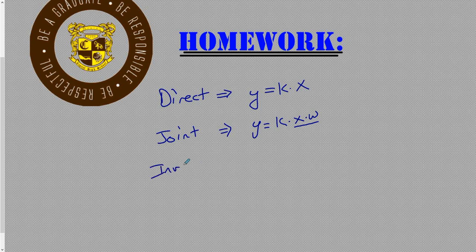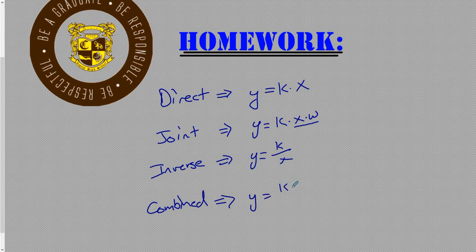Then we have inverse variation, where y is equal to k divided by a variable. And finally, combined, where we're going to combine direct and inverse. y is equal to k times one variable divided by another variable. Okay, so those are your 4 types of variation equations, variation functions.